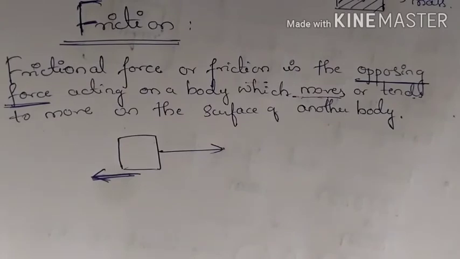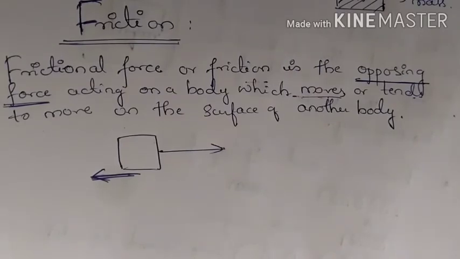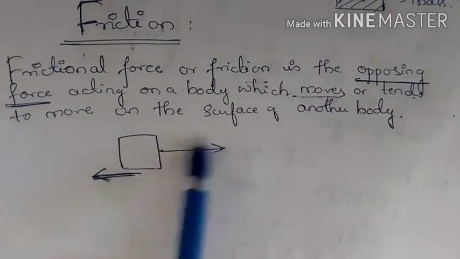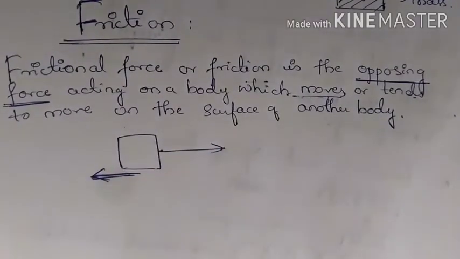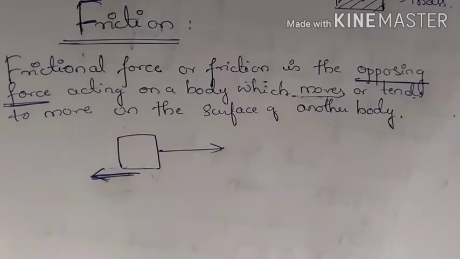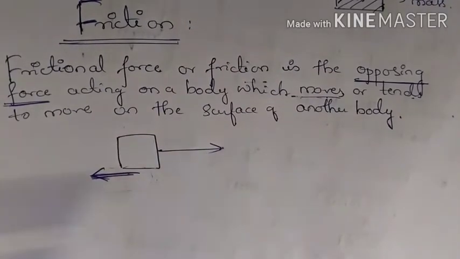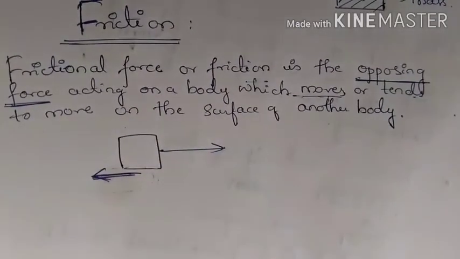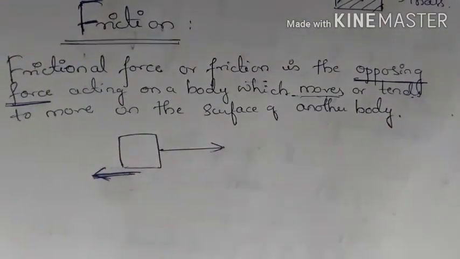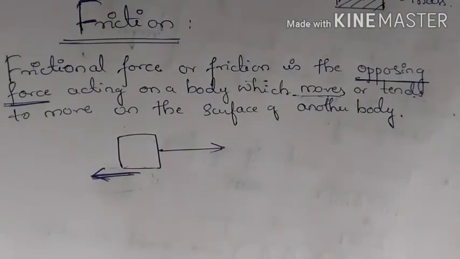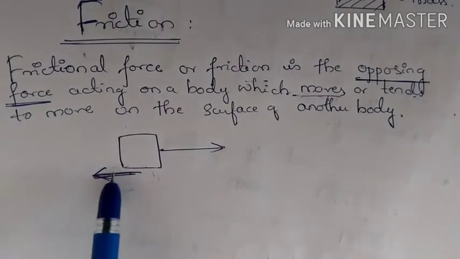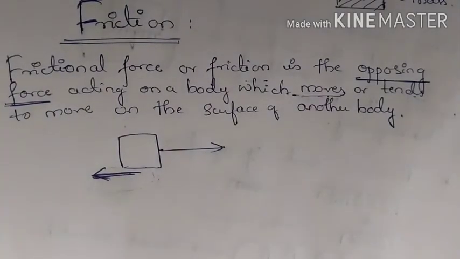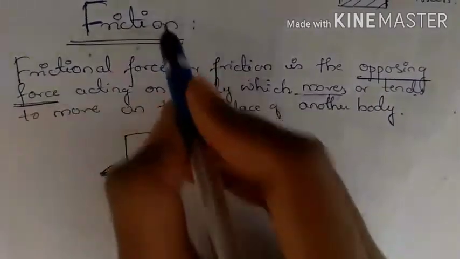So it acts tangentially along the surface of contact, in a direction opposite to the direction in which a body moves or tends to move. This frictional force will always be opposite to the direction of the body which is in motion. So there are basically two types of friction.